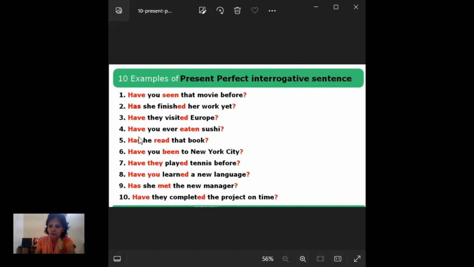And fourth one, have you ever eaten sushi? Have you ever eaten sushi? Someone is asking whether that person has eaten this fish, I think. Sushi means fish. Have they eaten this fish before or what?